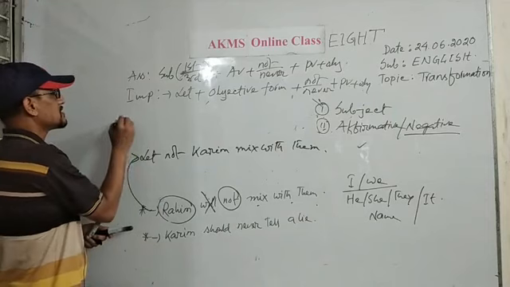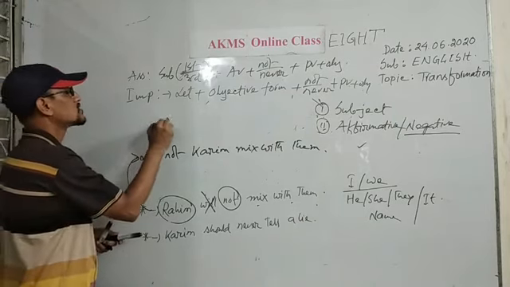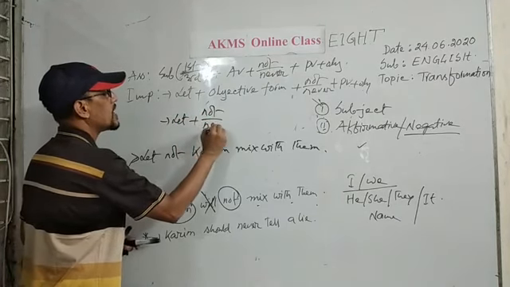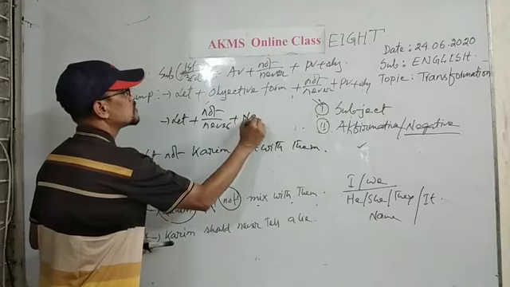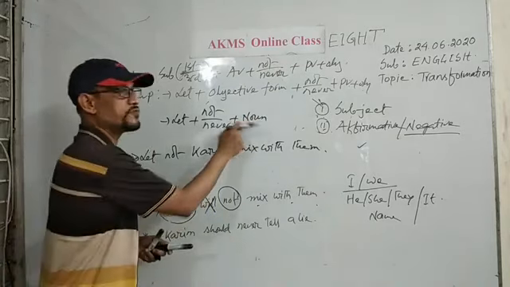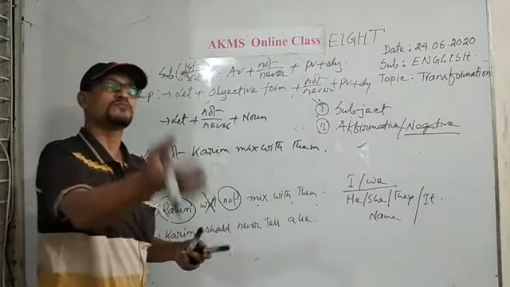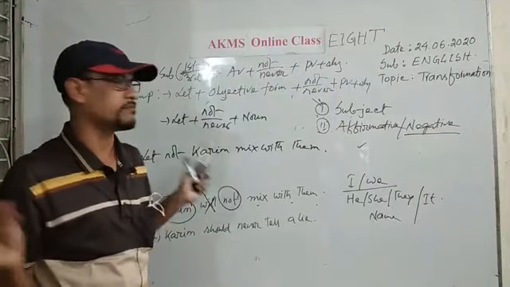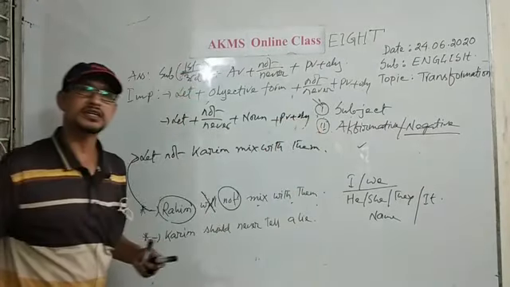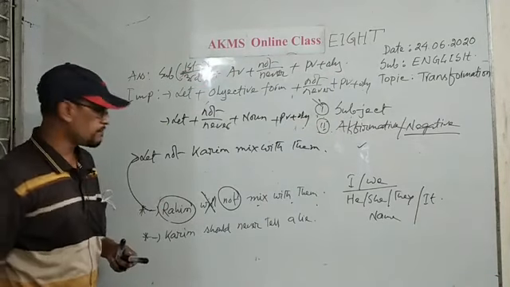Then what is the structure of this imperative sentence? If the subject is a noun, then you will start with let, then not or never, and then you should use the noun. Actually, you are using the objective form of the noun, but all of you know that the subjective and objective form of any noun is the same. Then the principal verb and object. Okay, dears? Let not Karim mix with them.